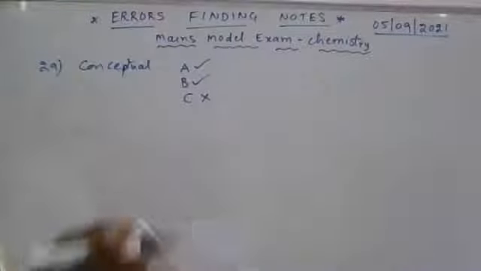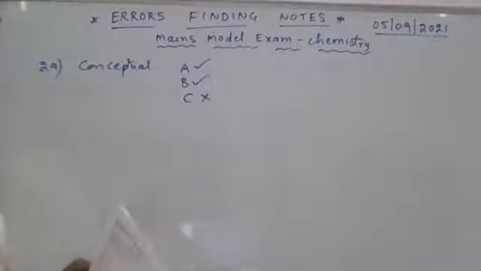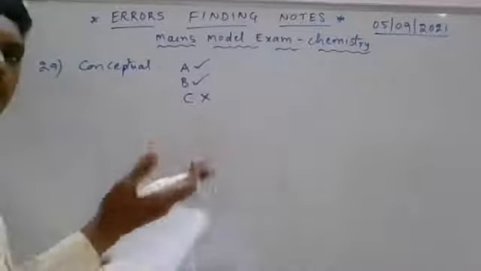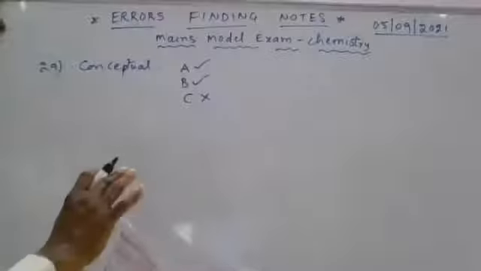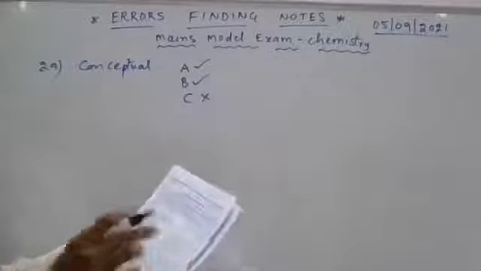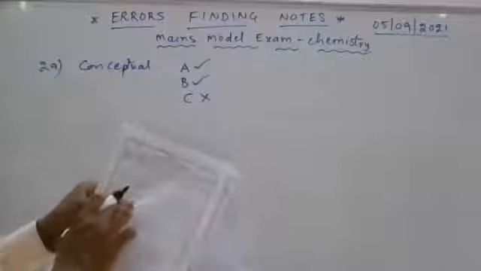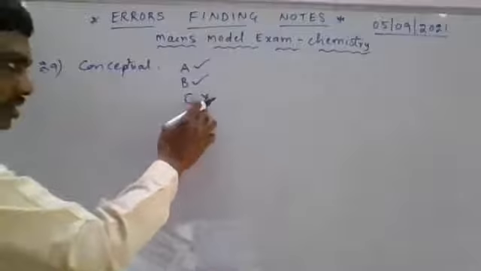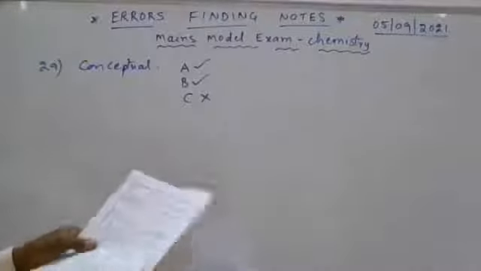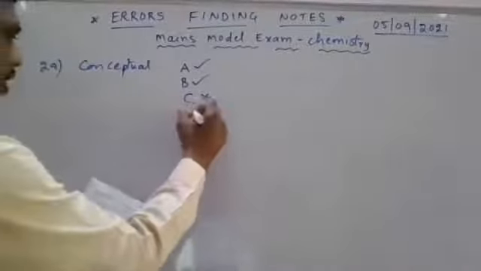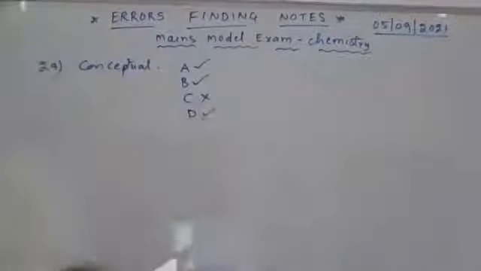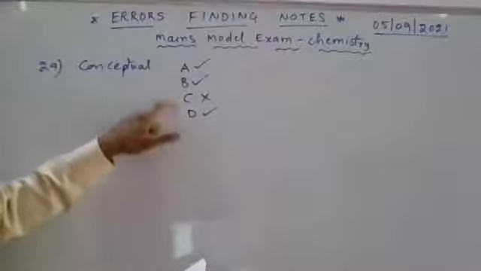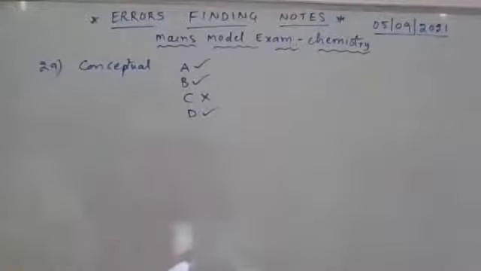Here average kinetic energy of the molecules is same, Nana, but each gas molecule has its own velocity, Nana. Means all molecules do not move with the same speed, Nana, but here it says move with the same speed. That is given, Nana. Option C is a wrong statement. At a given temperature, PV is proportional to amount of the gas. PV is equal to nRT. From that we can understand this. So A, B, D, three statements are correct. Your third statement is a false statement.